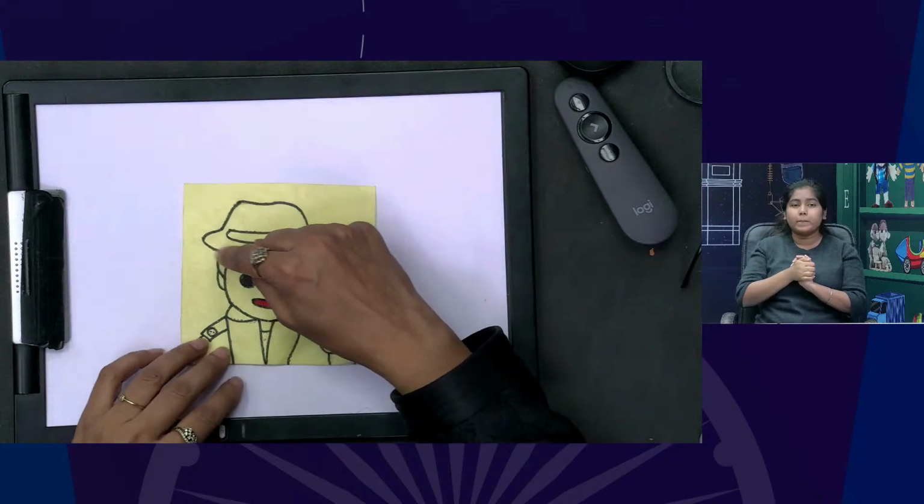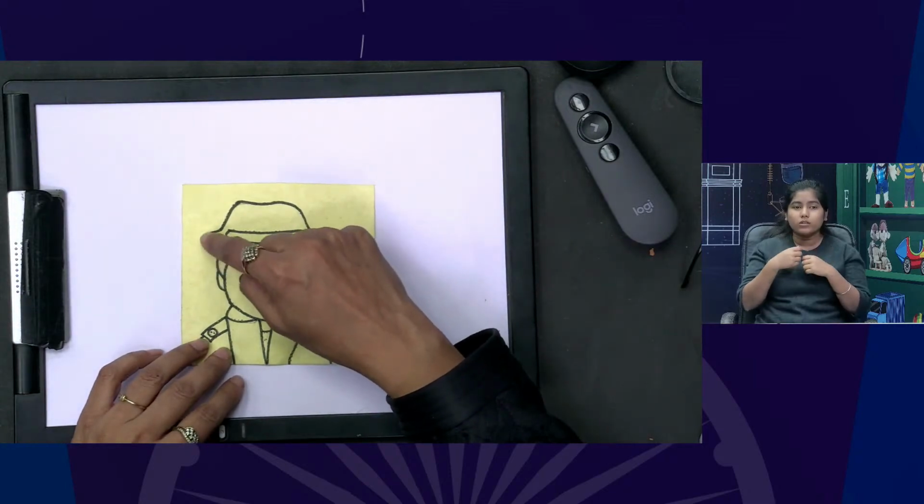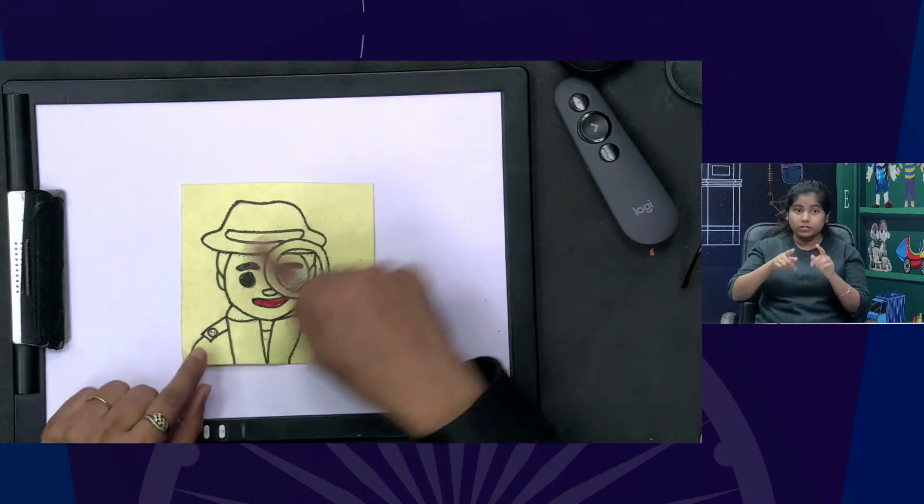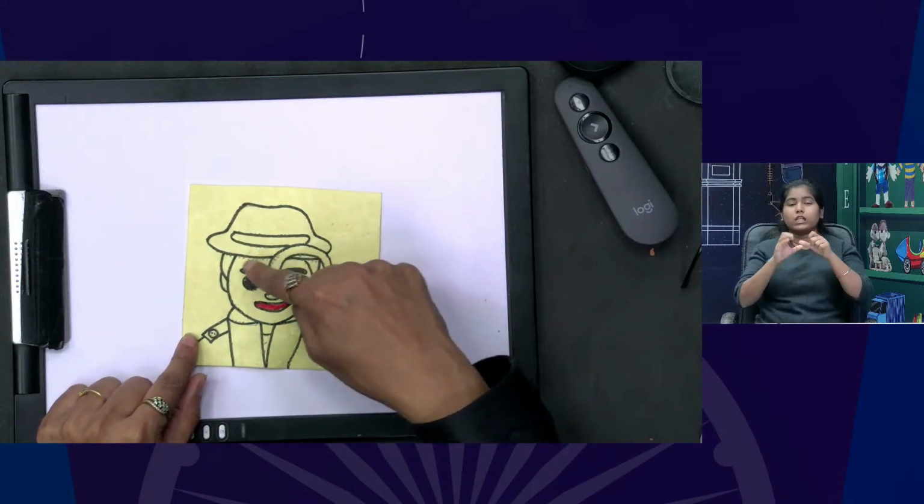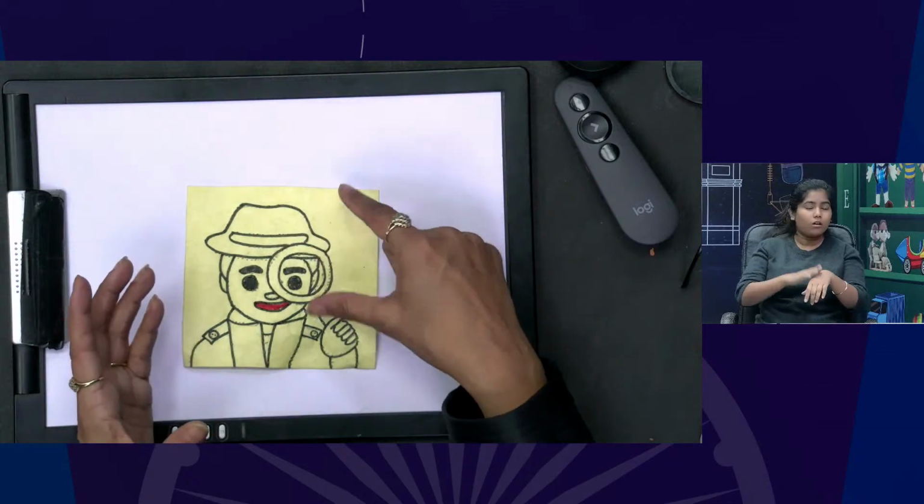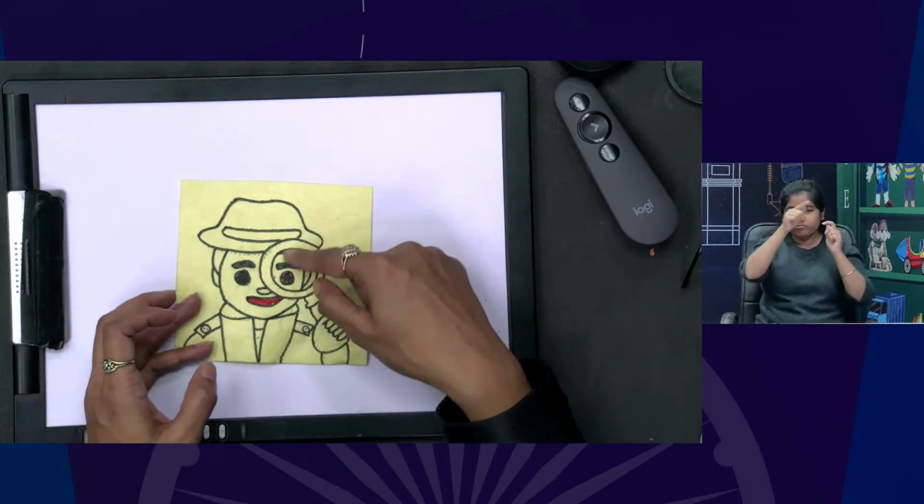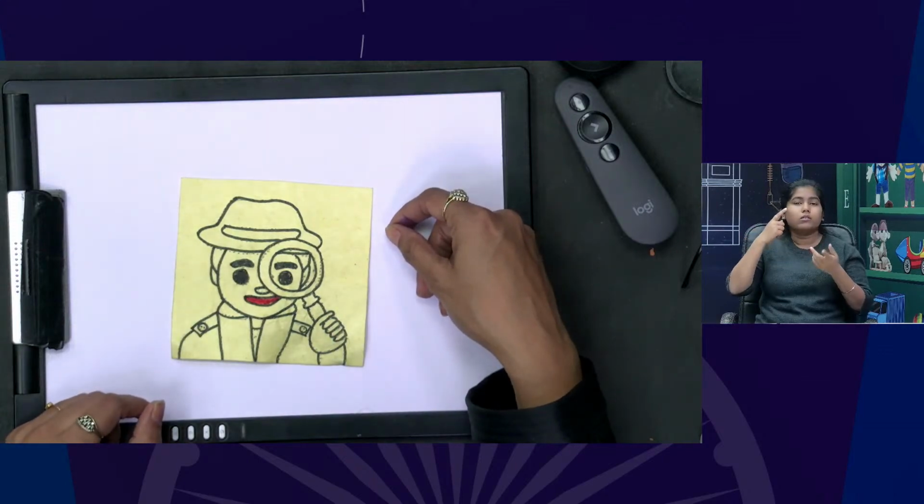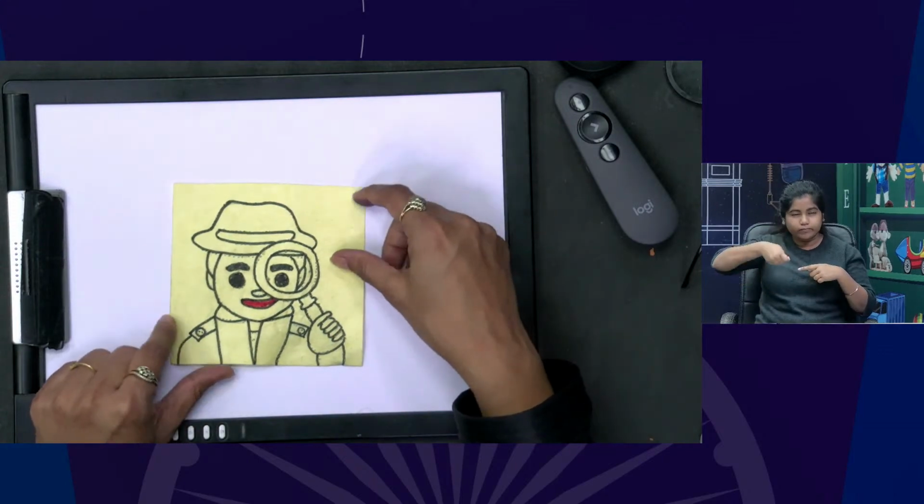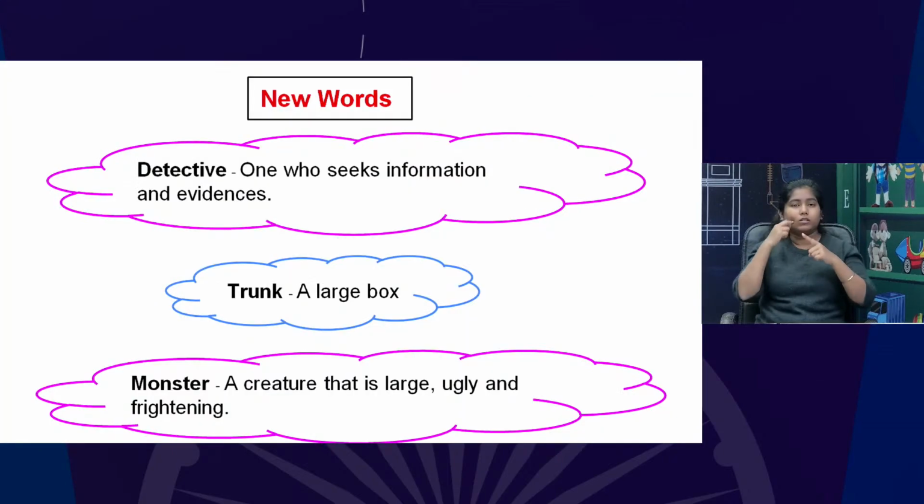What I have done with this compass is we pierced it so that if we touch, then it becomes tactile. And we can experience the shape of the hat or the lens being carried, so we can identify that this is a detective with a magnifying glass. Next word: on our slide we can see a trunk.